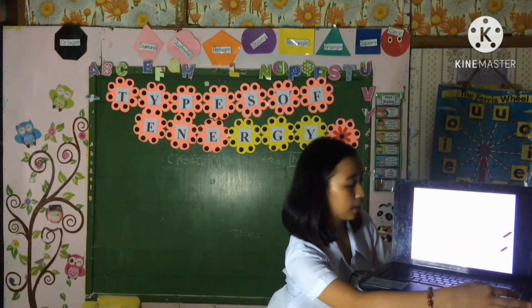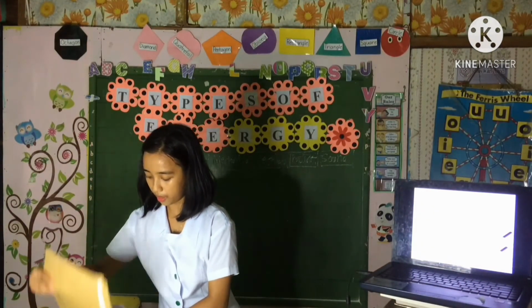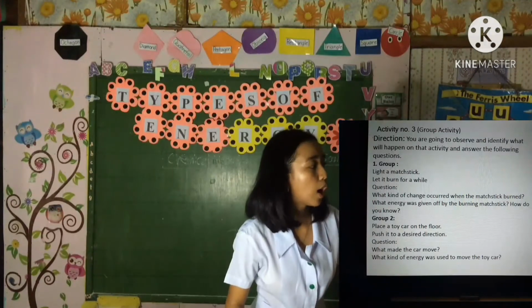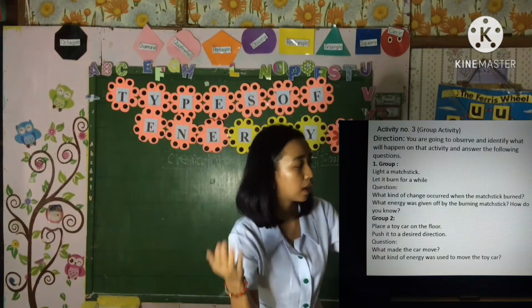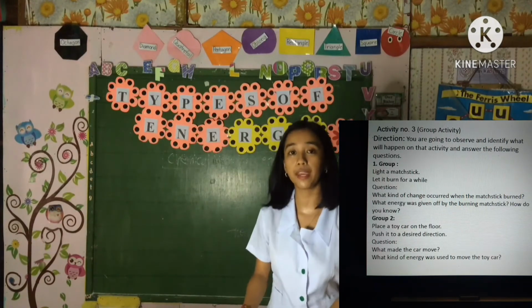Now let us proceed to your last activity, which is the group activity. I will give you an envelope and a box that contains things or objects that you will use in an activity. This is a kind of experimentation. You are going to observe and identify what will happen in that activity and answer the following questions. Each group has a different activity. Now you may start.